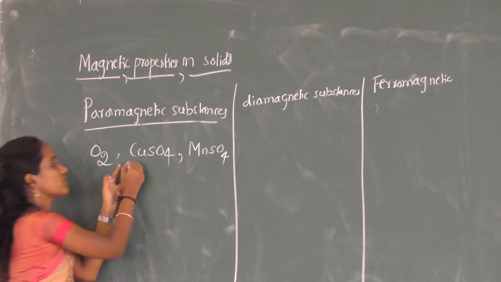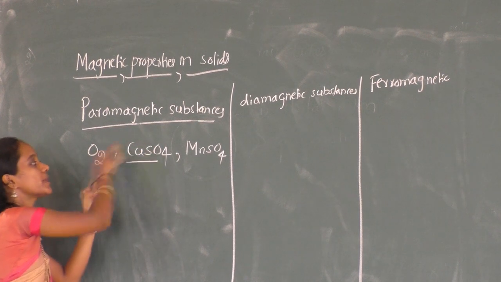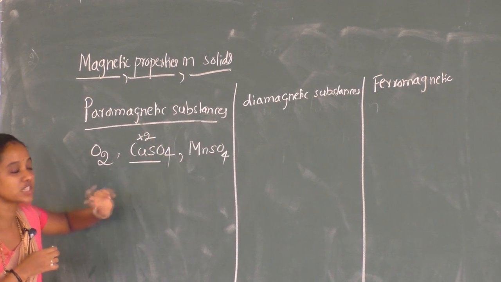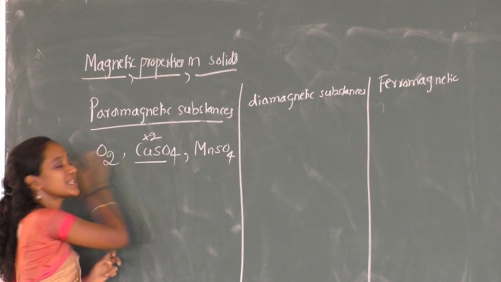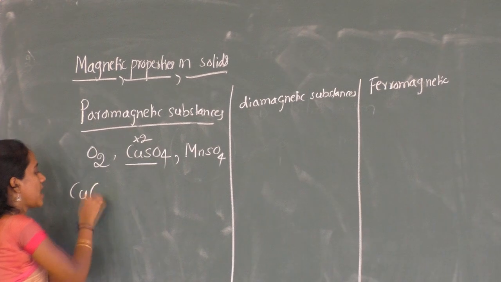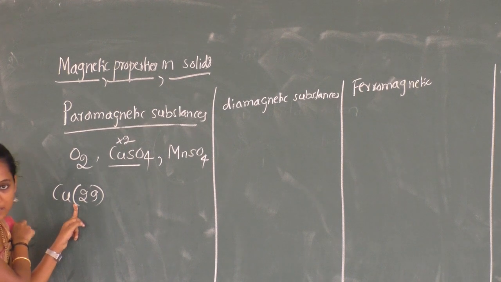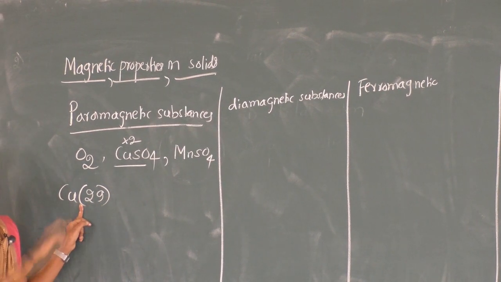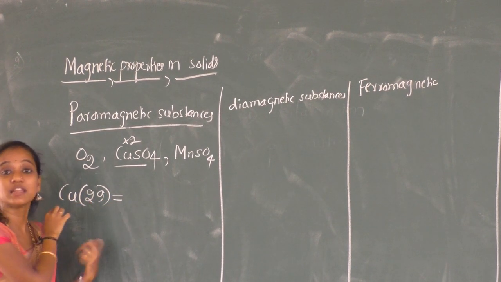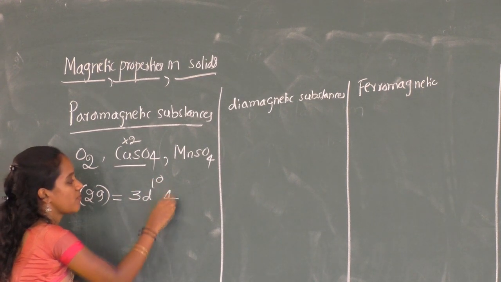Why is it so? Let us consider copper sulfate first. In CuSO4, what is the oxidation state of copper? It is +2, because sulfate is in the -2 form, so copper is in the +2 state. Now let us write the electronic configuration. The atomic number of copper is 29, and it comes under D and F block elements, which you will study in a separate chapter this year. I'll write the outermost configuration: 3d10 4s1.